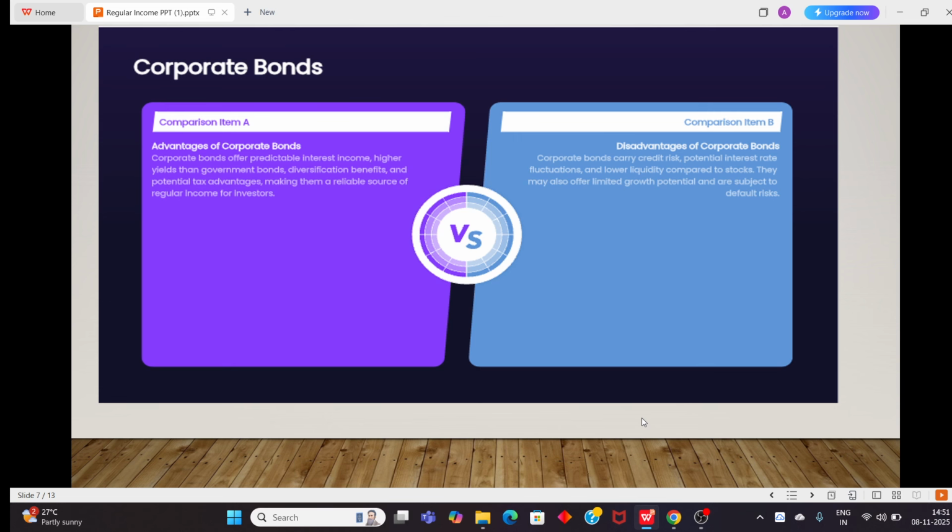Next one would be corporate bonds. So what are the advantages of corporate bonds? Corporate bonds offer a predictable interest income, higher yields than government bonds, and diversification also. So once you buy them, corporate bonds will definitely give a better return than government bonds or FD returns per se.